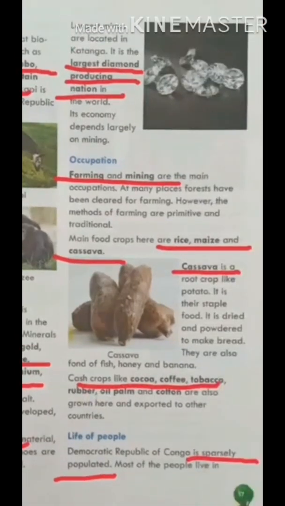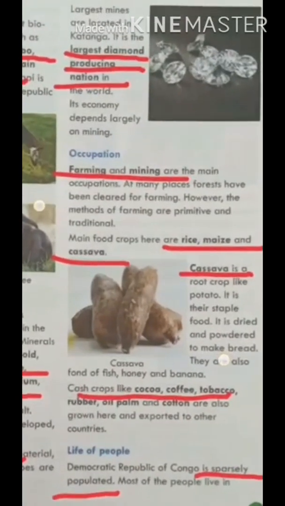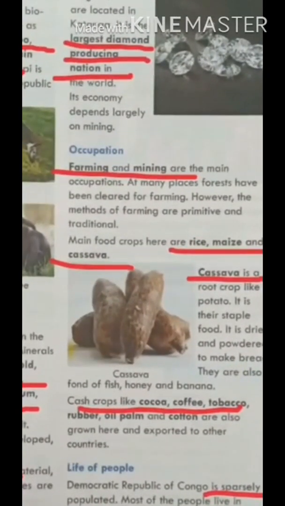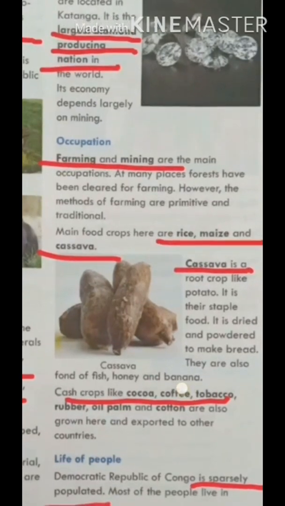So let's discuss occupation. Students, what is the occupation of people here? Farming and mining are the two main occupations here. The main food crops are rice, maize and cassava.